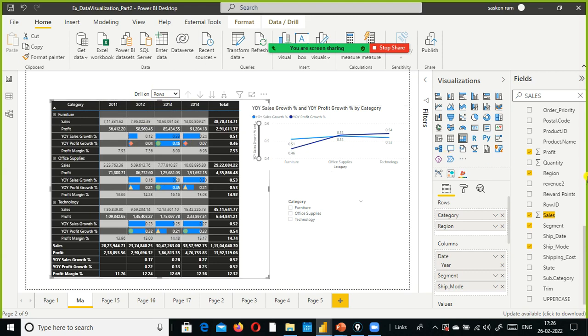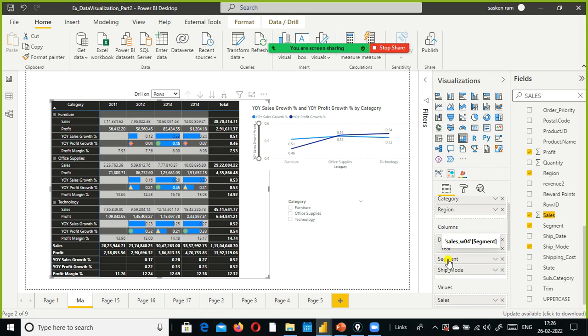The rows and columns are fixed in table, but the rows and columns are not fixed in the case of matrix. You can increase the rows by including as many dimensions, as many columns as you want, and the same is applicable in the columns field also. Remember this. So this is the difference between table and matrix.